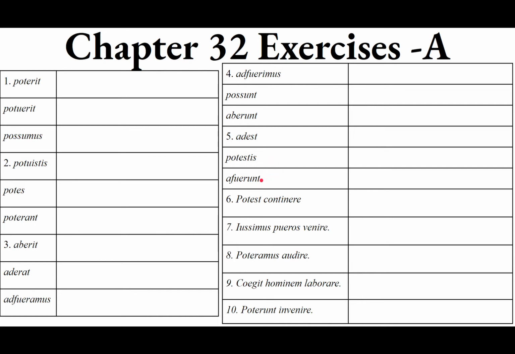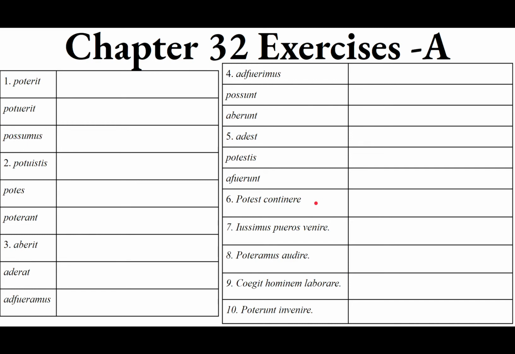Abfuerunt, from obsum, not adsum, A-D. This is ab, A-B, as in boy. Abfuerunt. Third person plural, perfect. It's the perfect tense. So they were absent. They were away. They have been away. They have been absent.